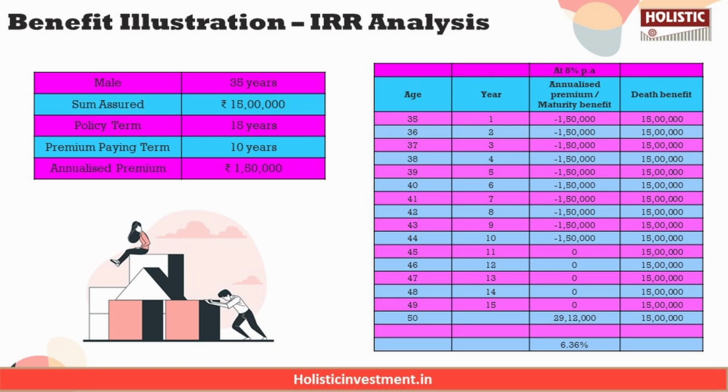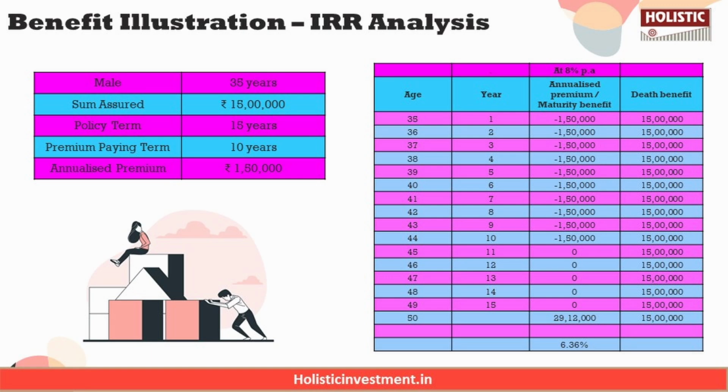So just for calculation purpose, let us assume a 35-year-old male purchases this policy with a sum assured of 15 lakhs. So the policy term is 15 years and the premium paying term is 10 years with an annual premium of 1.5 lakhs. He has selected the classic option. So if he consistently pays the premiums, he will receive the fund value as a maturity benefit.